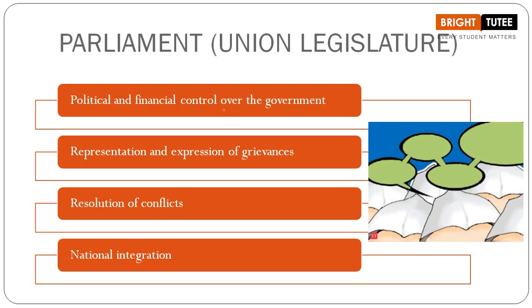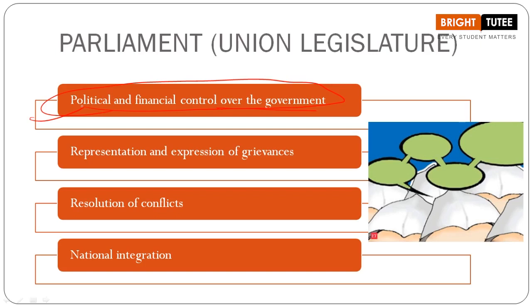Political and financial control over the government. Now, what are certain activities, certain responsibilities of the Union Legislature here? The first one here being political and financial control over the government. Now, this is an important point, that they have financial control over the government. They take care of the budget, right? So, budget is prepared in the Lok Sabha, and also what amount, what fund should be allocated to different sectors is decided here. Okay, and the members have to pass the budget. So they have financial control over the government.